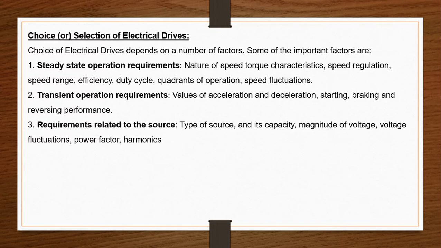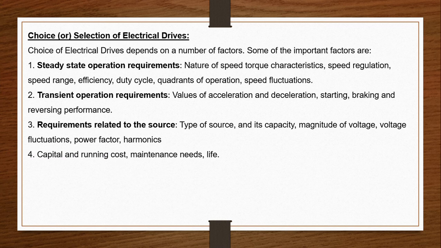Third one, requirement related to the source. It may be AC source or DC source, that is, type of source and its capacity, magnitude of voltage, voltage fluctuations, power factor, harmonics. All are considered for requirements related to the source.